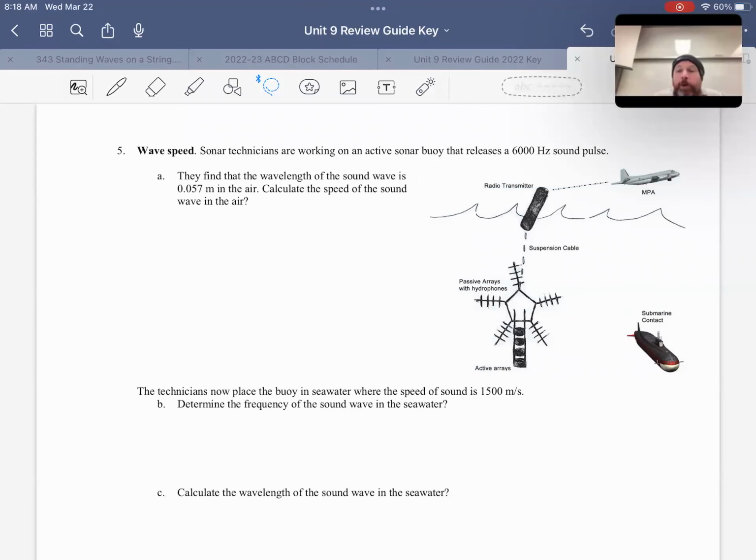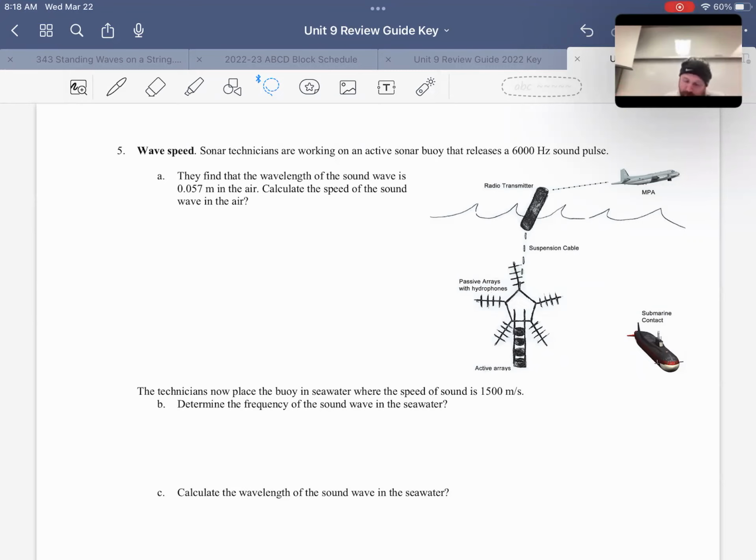All right. Question number 5, I believe page 4. So question number 5 is all about the speed of waves. Remember, it's the medium that affects the speed, not wavelength and frequency. We can calculate the speed from those things, but the medium is what changes the speed. So let's jump into this.